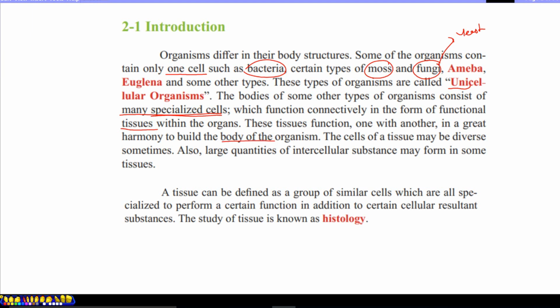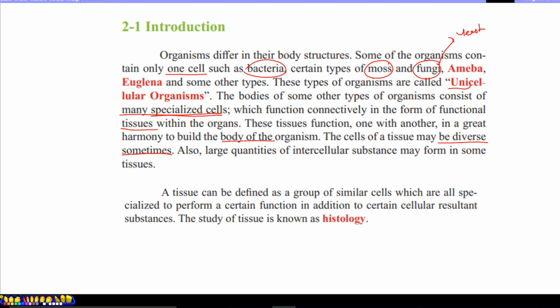Like cells organize to form tissue, tissues organized, working with one another, make organs. Different organs share some function with one another to make an organ system, and all organ systems make the body of the organism.